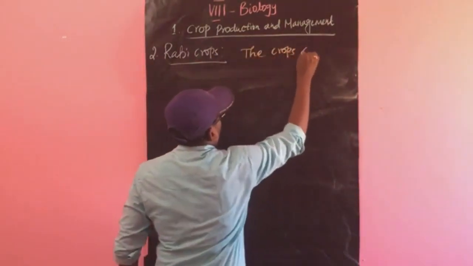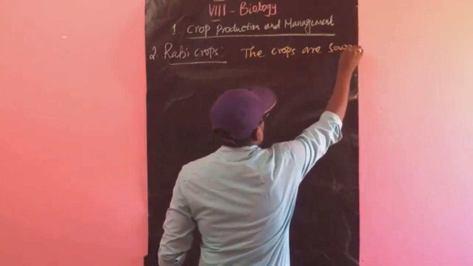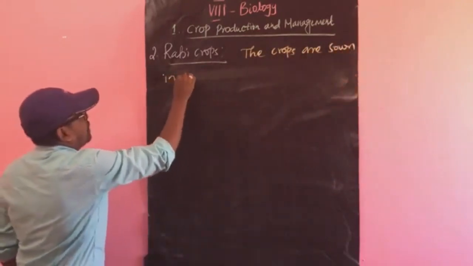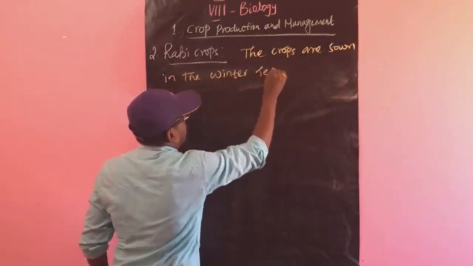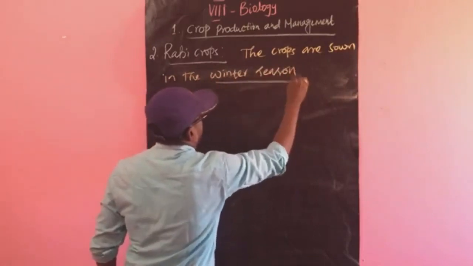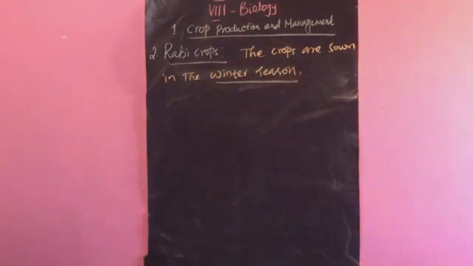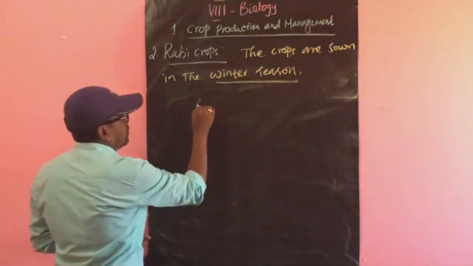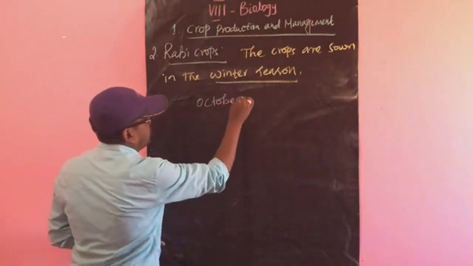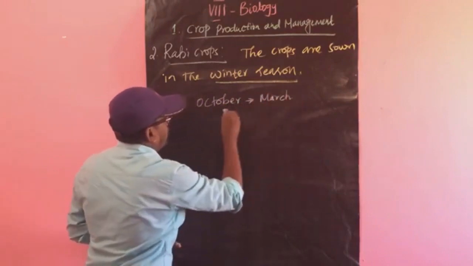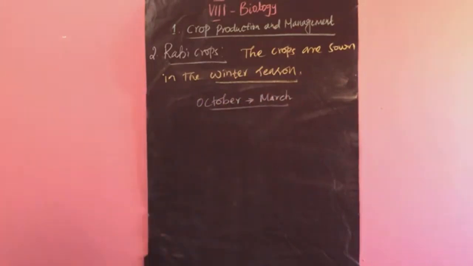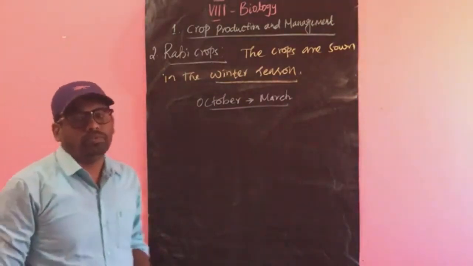The crops that are grown in the winter season are called rabi crops. The duration is October to March. So between these months only the rabi crops will be grown.